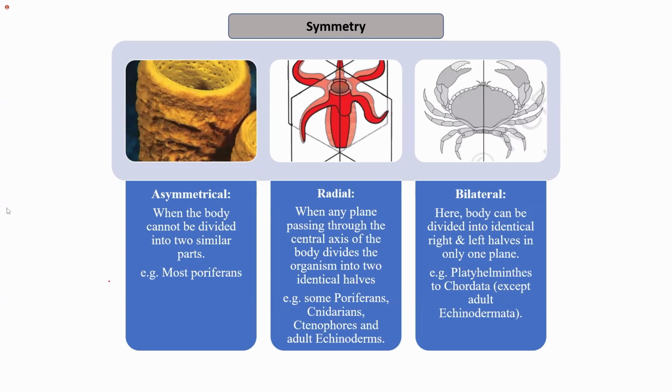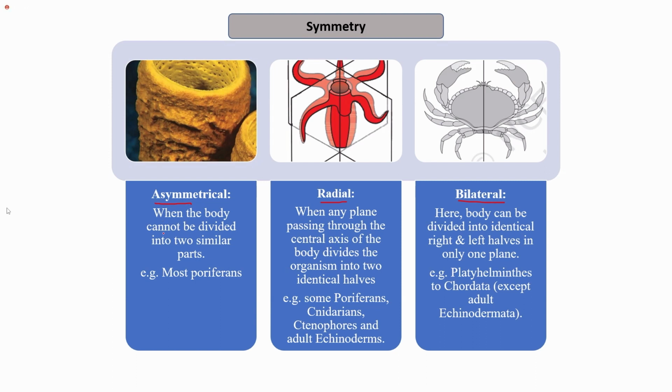Next, a very important classification system is symmetry. So organisms may be asymmetrical, or they may have radial symmetry, or they may have bilateral symmetry. Depending on how the cells are arranged, or how the body can be divided into two equal or similar parts, it defines the type of symmetry the organism has.